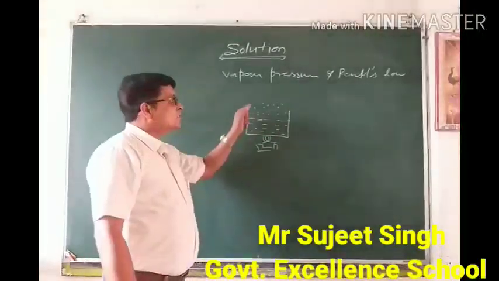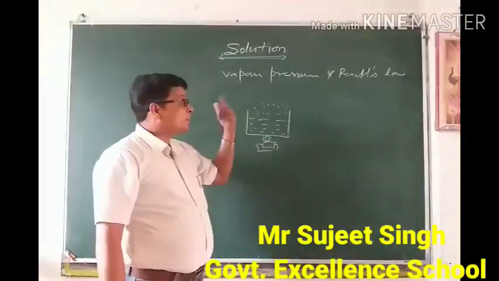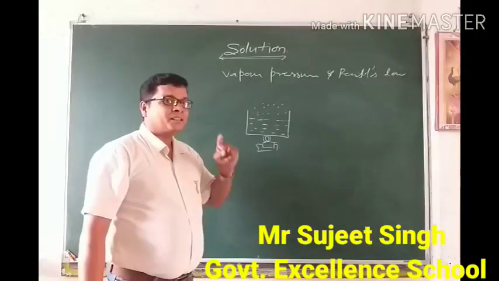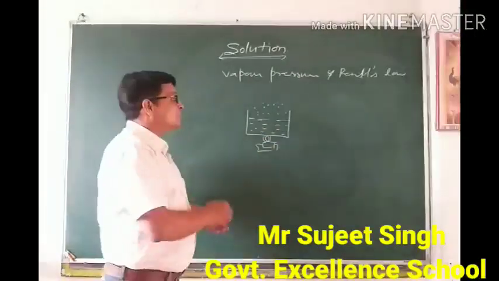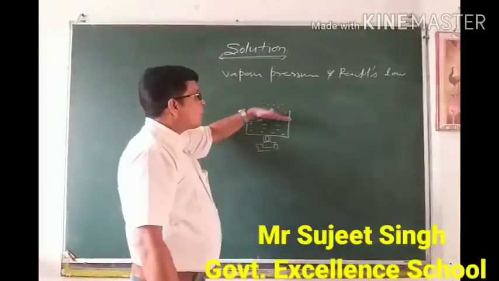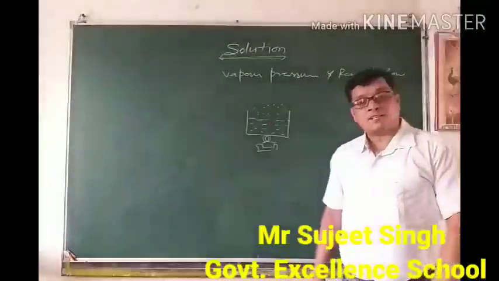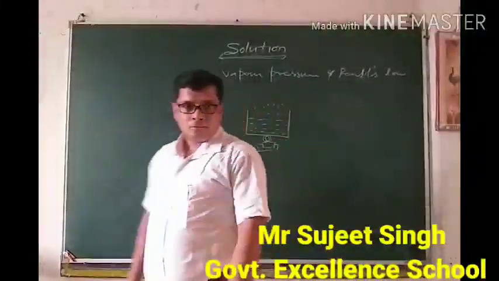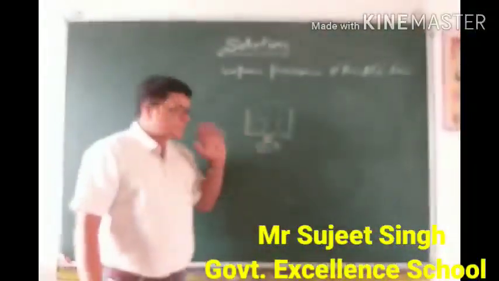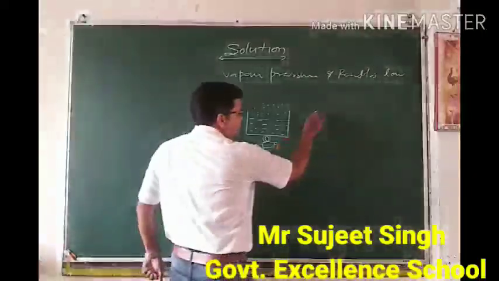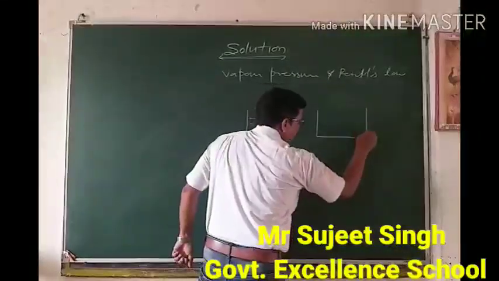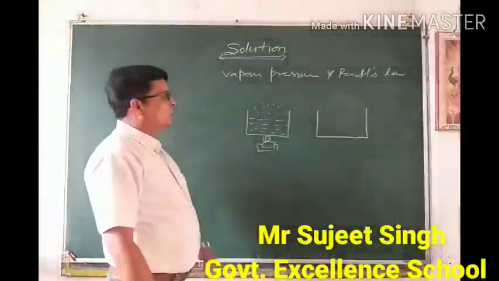So at a state of equilibrium, the pressure applied by the vapor on the surface of liquid is known as vapor pressure. Is it clear to all of you? Vapor pressure. Now we have to understand for which one the vapor pressure will be high.